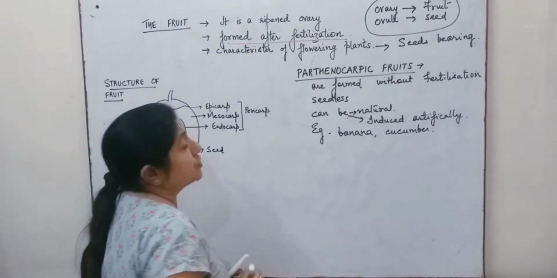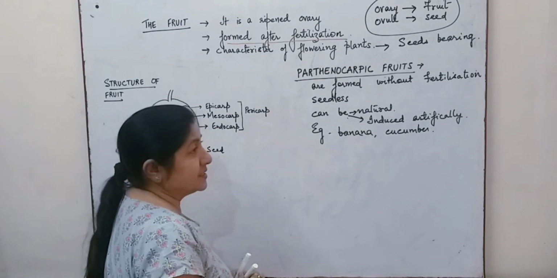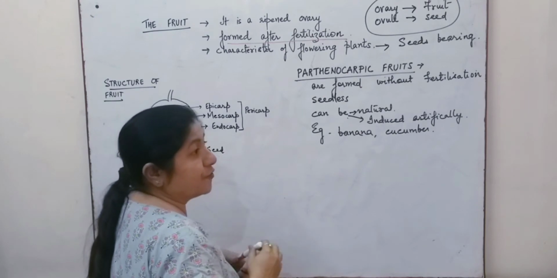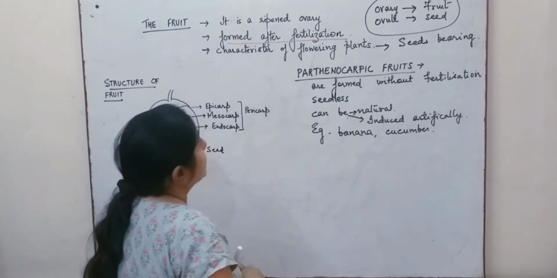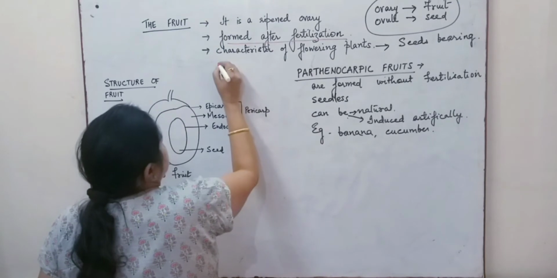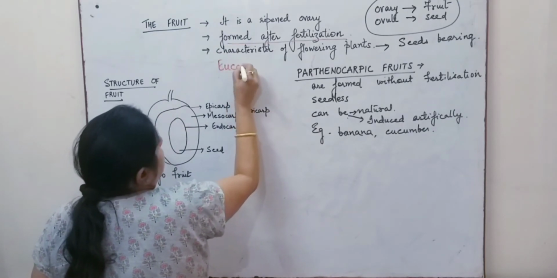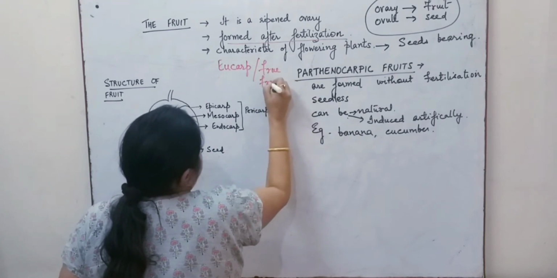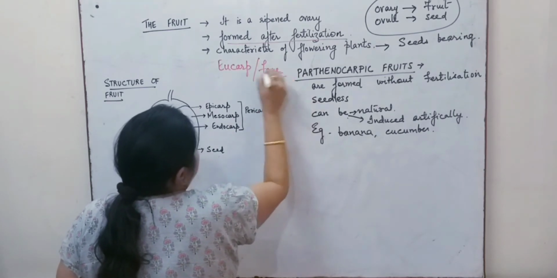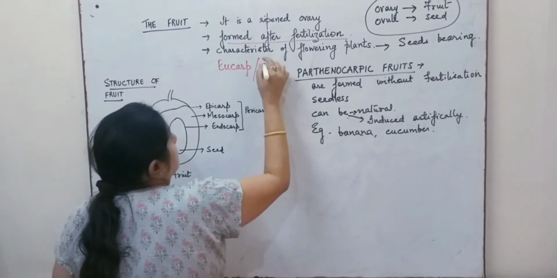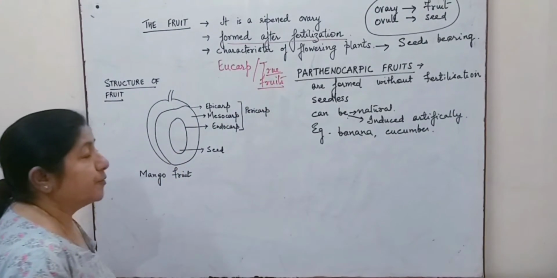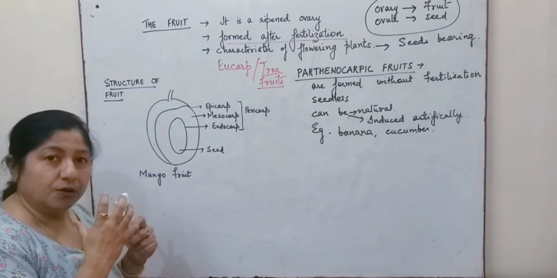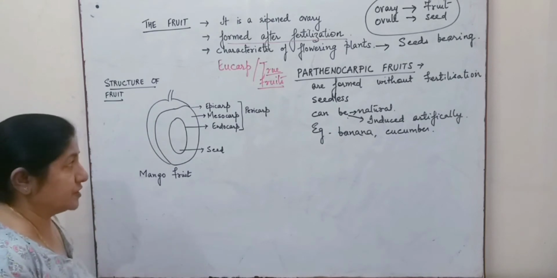Coming to the fruits which are formed by the fertilization process, these fruits, which are forming the seeds, are known as the eucarp or true fruits. So true fruits will be developing from the ovary after the process of fertilization.